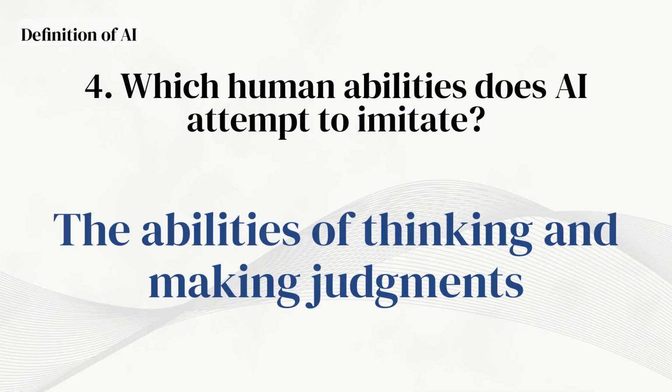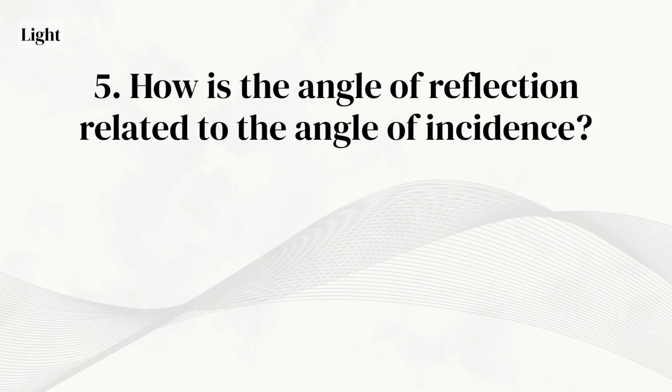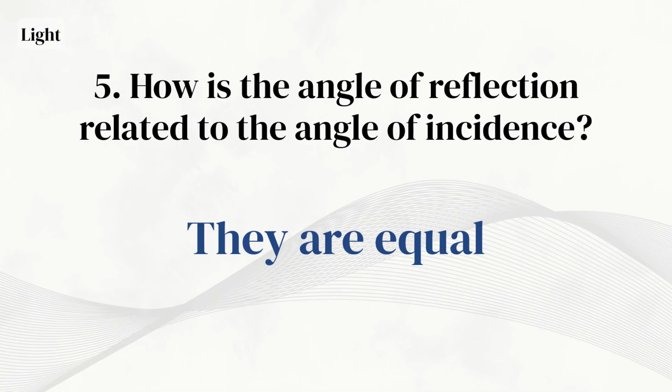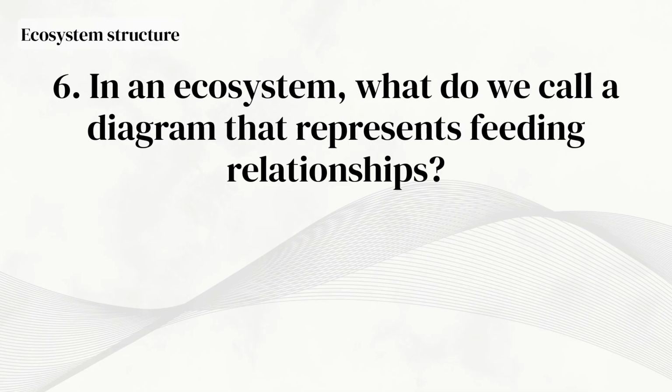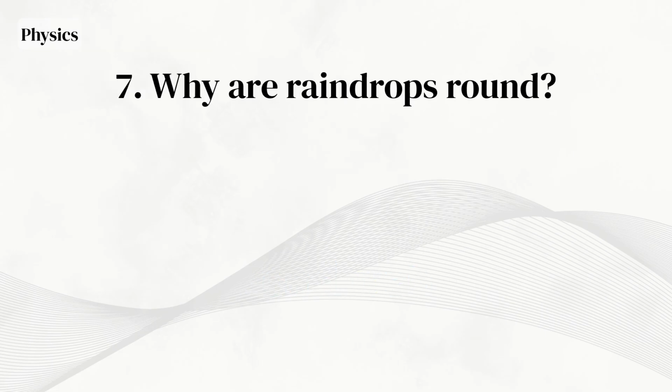The abilities of thinking and making judgments. How is the angle of reflection related to the angle of incidence? They are equal. In an ecosystem, what do we call a diagram that represents feeding relationships? Food web. Why are raindrops round?